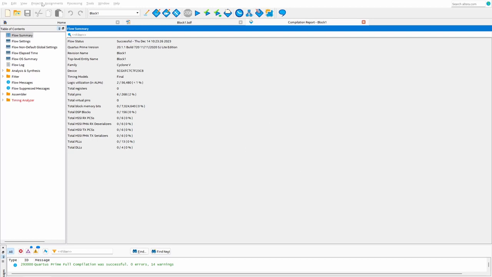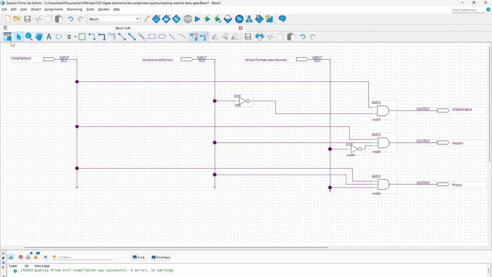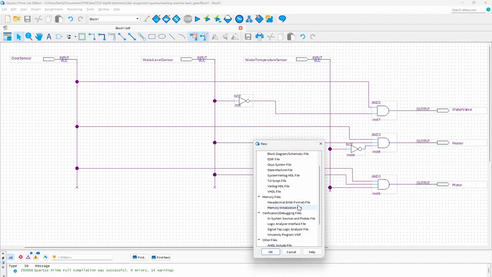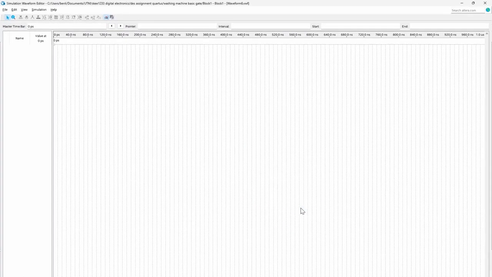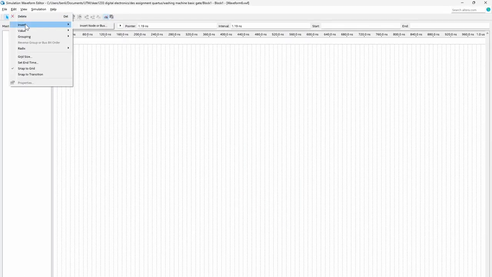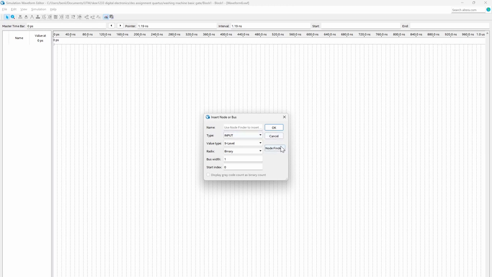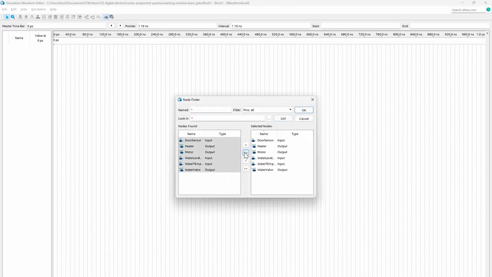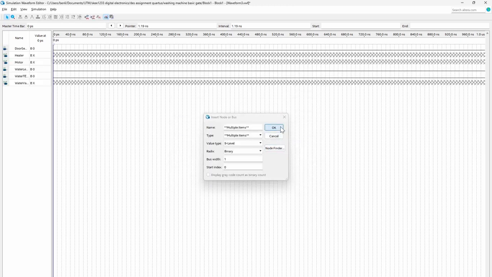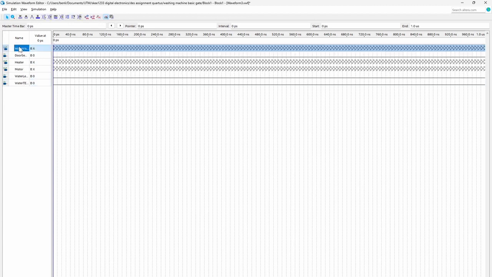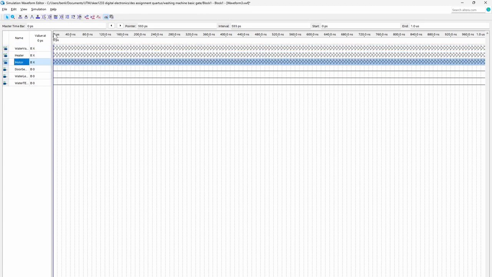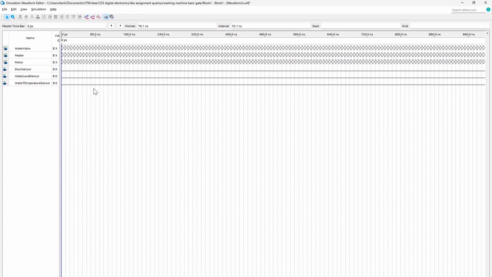After compilation is completed, we will click File, open a new file, University Program VWF. Now we'll click Edit, Insert Node or Bus, Node Finder, and List, as well as the double right arrow. After that, we'll click OK twice. Now we will arrange the order of the inputs and outputs, putting the outputs at the top and the inputs at the bottom.